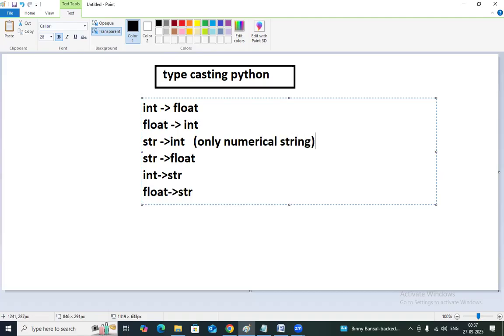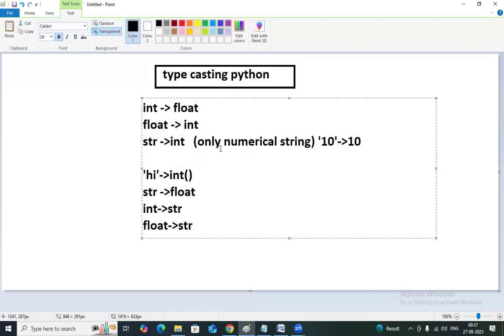What is this numerical string here? For example, a numerical string like "10" can convert to 10. Got my point? Whenever you have a string with numerical values, then only it will convert. For example, there is a "hi" message. If I want to convert the "hi" message into integer, it is not possible. Remember, this is not possible.